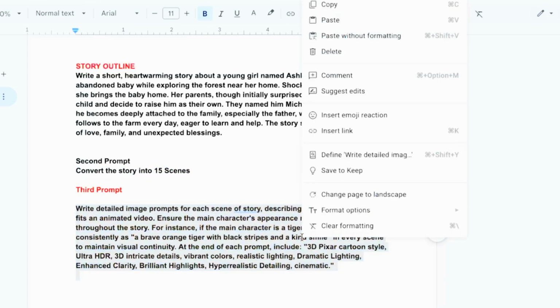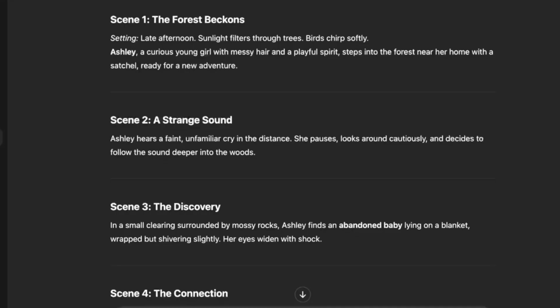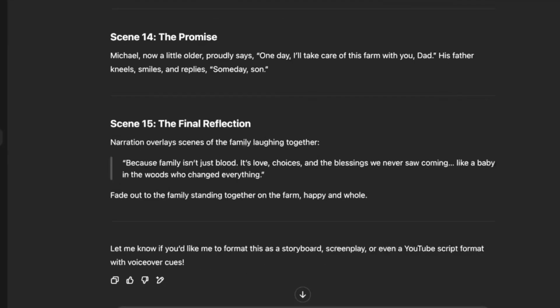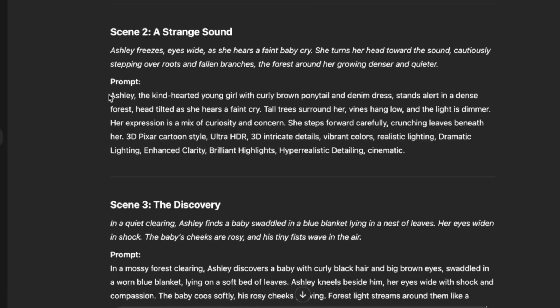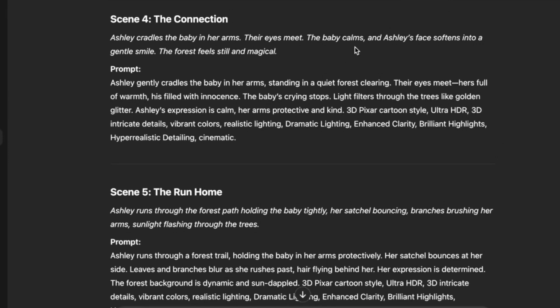I'm just going to copy this scene right here. Then of course I want ChatGPT to create a consistent character for me with this story. Right here, guys, if you read through these prompts, there's already a consistent character. It's very important to use consistent characters in your story so that it can be understandable by your audience. All right, so guys, now we have this prompt ready.